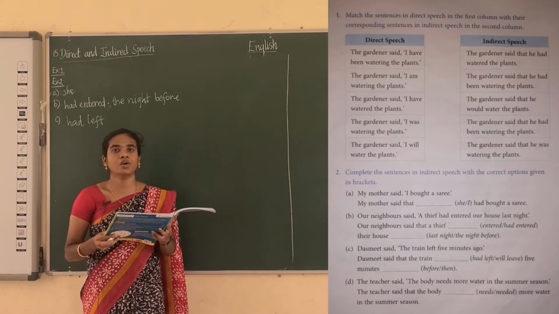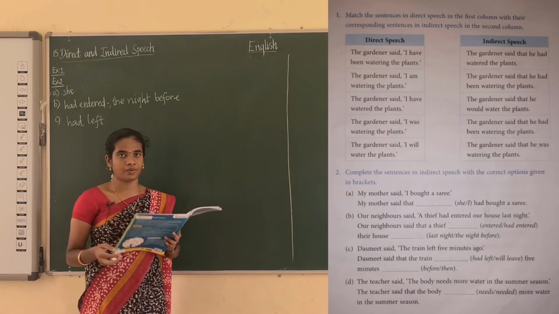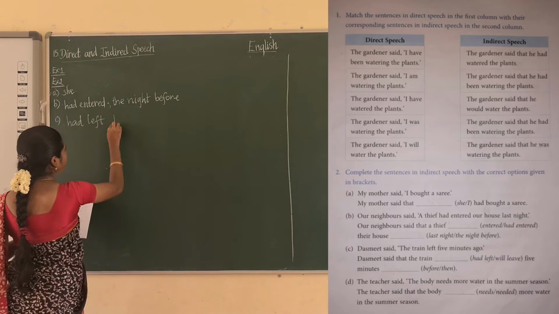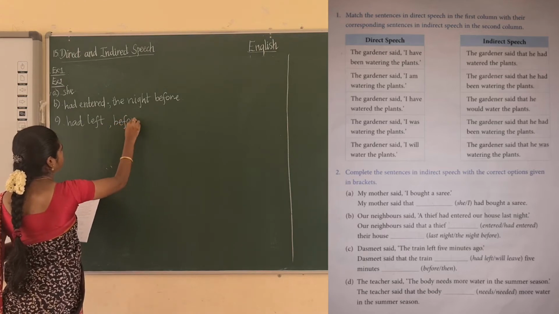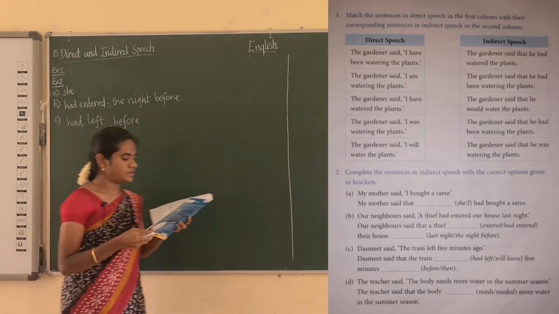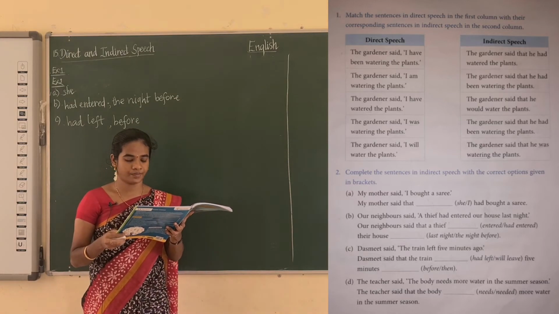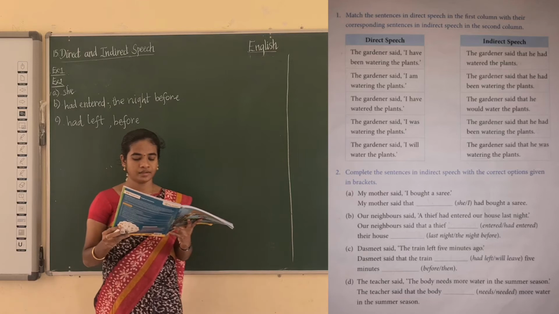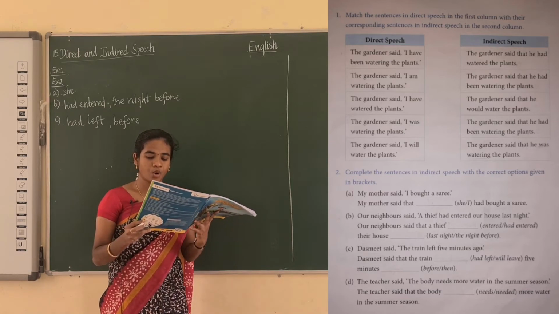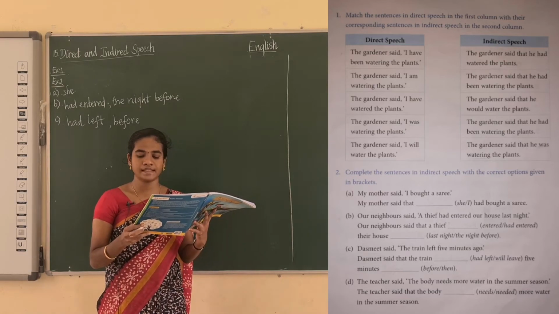Then ago is changed into before. Okay, ago is a special word. Ago is changed into before. So Dashmi said that the train had left 5 minutes before. And see the D1. The teacher said the body needs more water in the summer season.